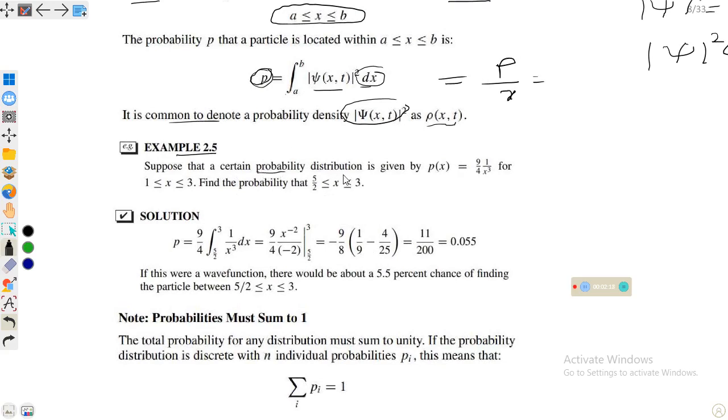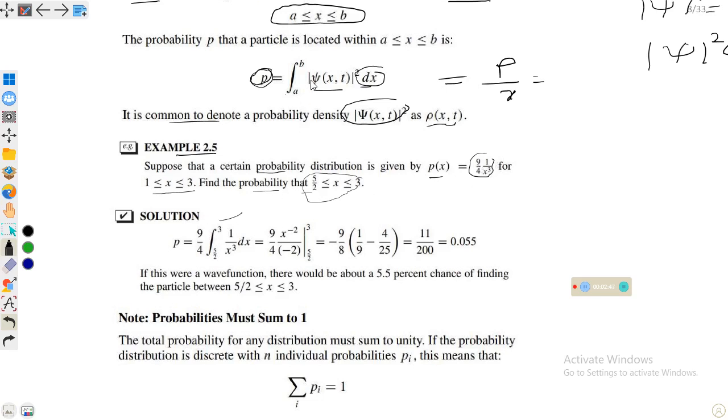For example, we have a numerical problem which says: suppose that a certain probability distribution is given by p of x equal to 9 over 4 times 1 over x cube for the region 1 to 3. Find the probability that 5 over 2 is less than x less than 3. So we have to find the probability between this region, 5 over 2 to 3.